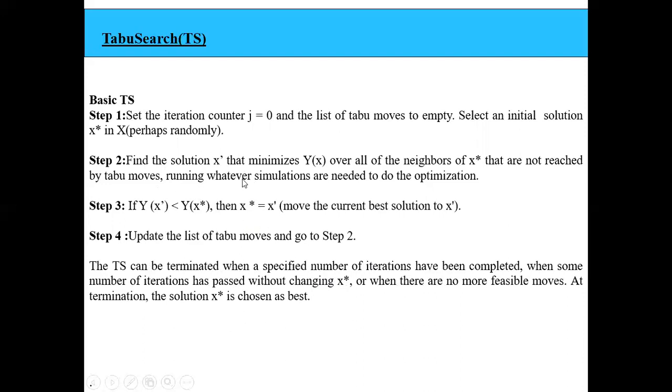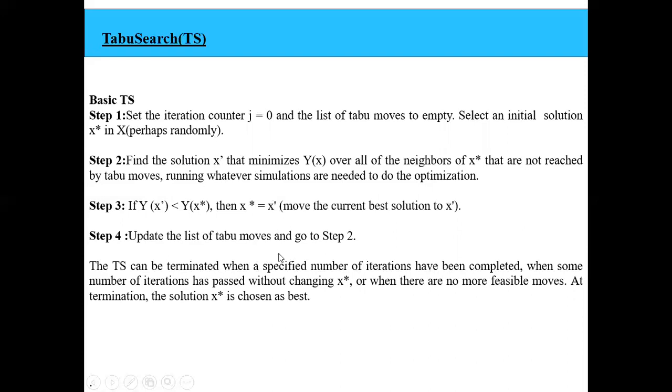Say for example, in this algorithm, you are taking x star as your first input variable, then for that you will get a solution x dash. So the current best solution you have got is x dash. Then once again you will perform the same steps to find the next best solution. Say the next best solution you get is x double dash. Again you will take x double dash as the input, then try to find the next best solution.